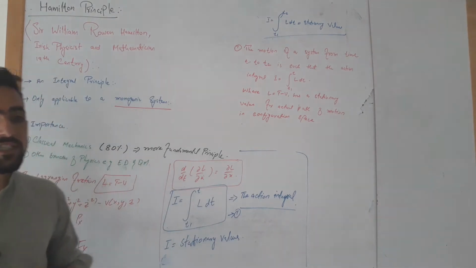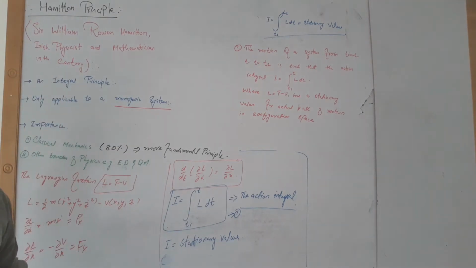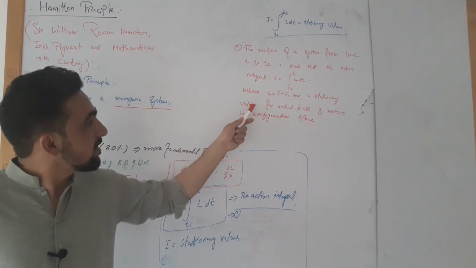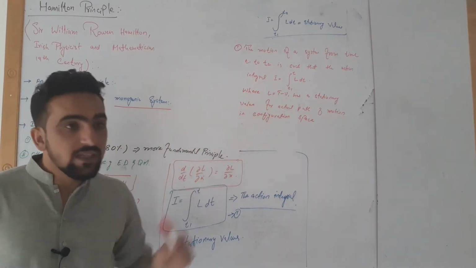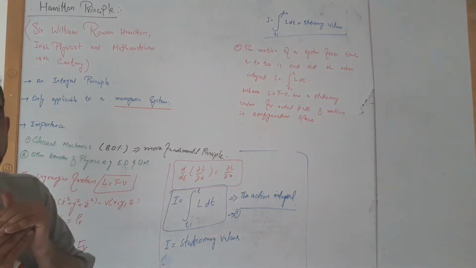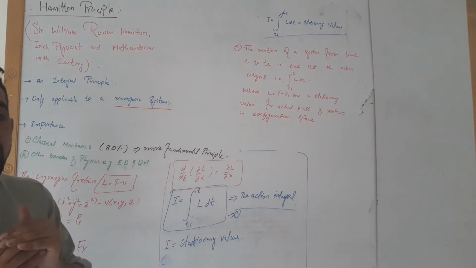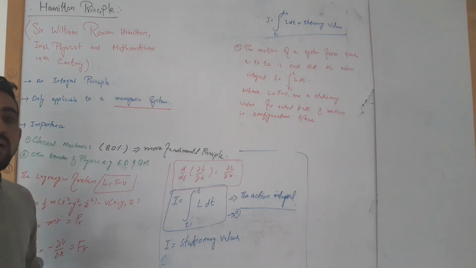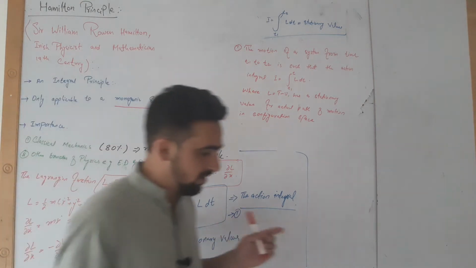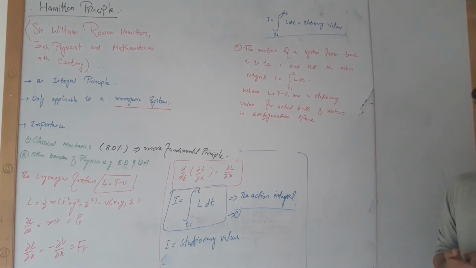The configuration space is the generalized coordinate space, and this motion of the system does not mean the actual physical motion. It is rather a virtual motion which we have discussed during virtual displacement and virtual work.